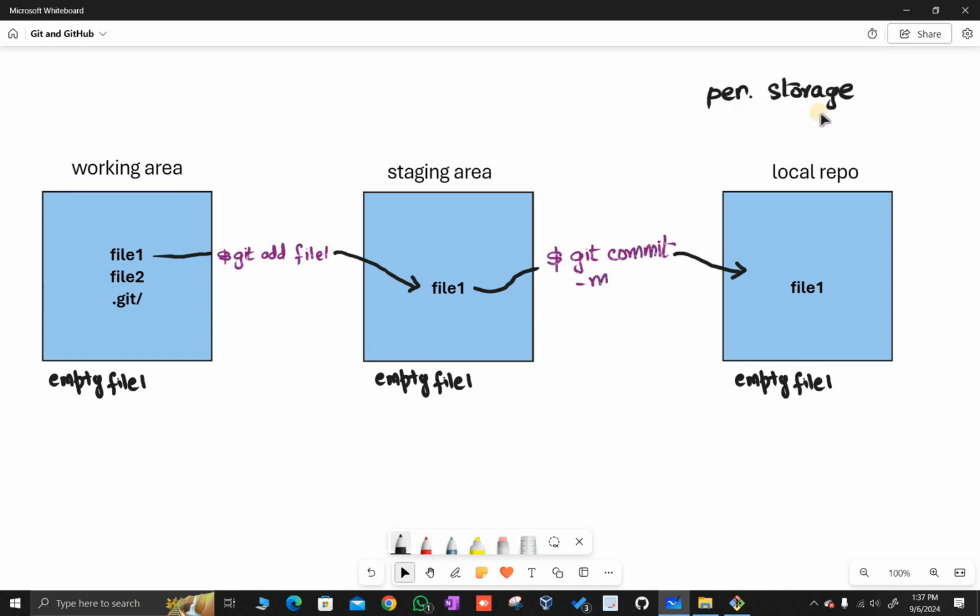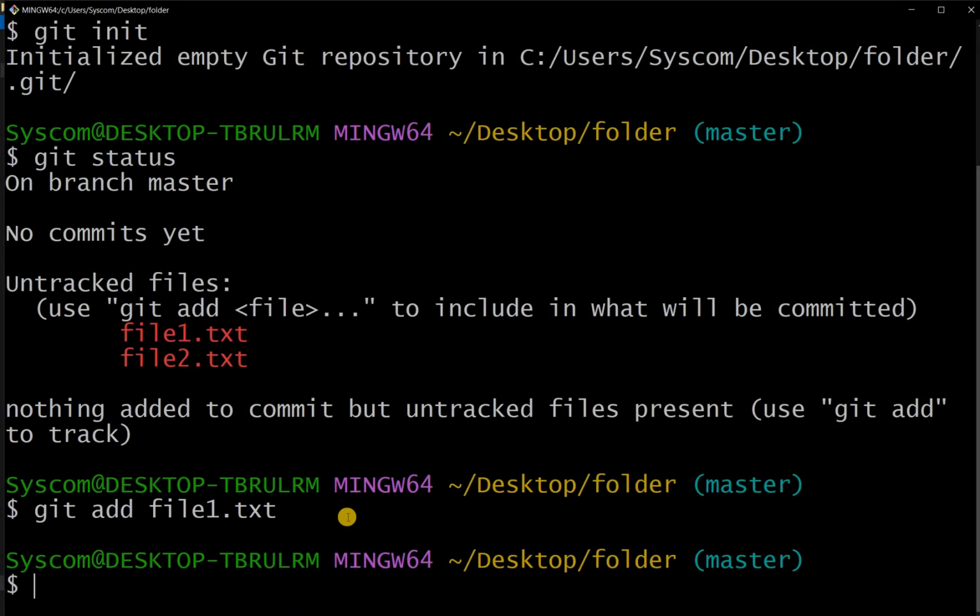We have seen this on our whiteboard, and now I will do it physically. Now I have added file 1 in the staging area. Now I will commit it. Git commit -m followed by a message. I can type this is revision 0, for example, and I have to give the name of the file, file 1.txt.